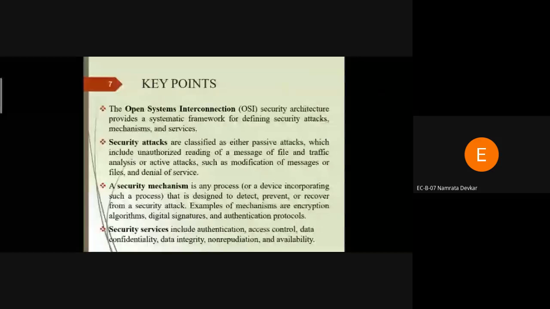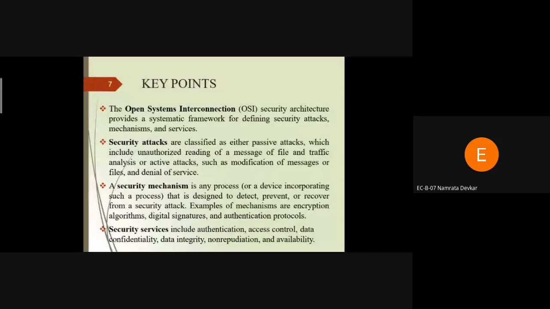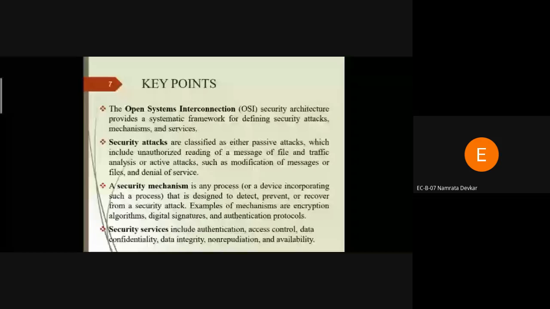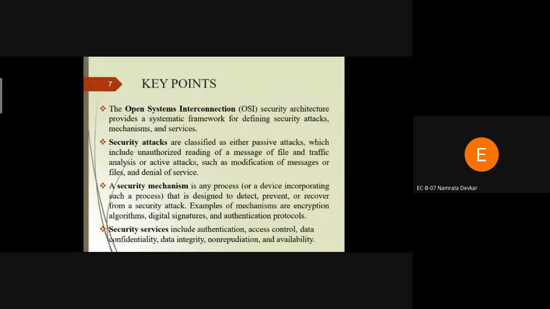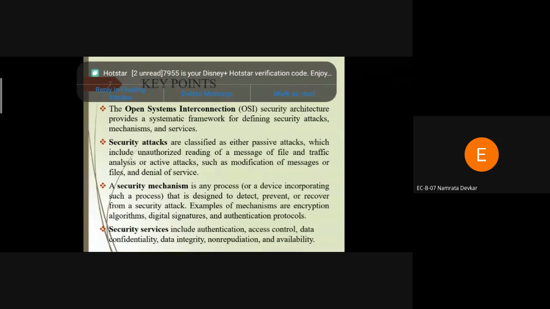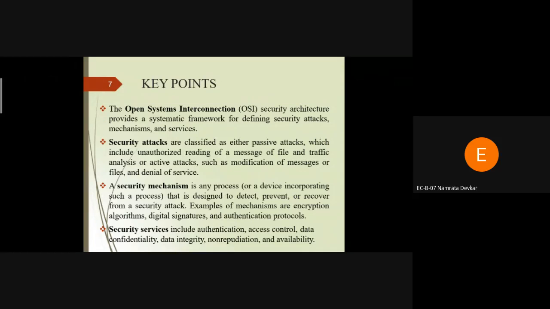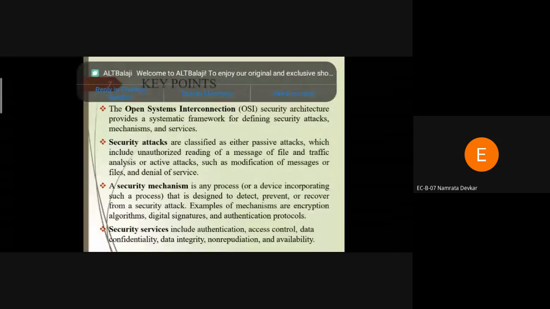Okay, so we have to study the three important key points regarding network security and the OSI security architecture. The first one is security attacks, the second is security mechanism, and the third is security services. In security attacks we have to study the various types of attack. What is the active attack? What is the passive attack? And how we can avoid the various types of attacks. That thing we have to study in security attacks.